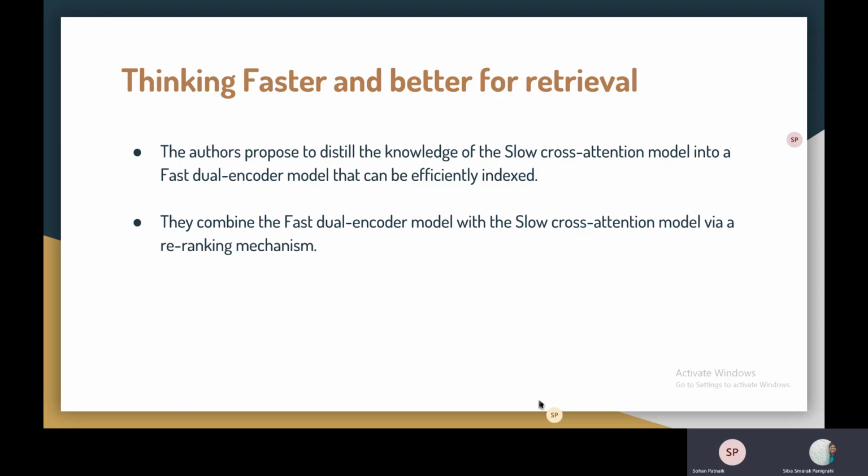So the authors proposed a knowledge distillation for the slow cross-attention model. It is quite evident and intuitive that the cross-attention model would perform better on this retrieval task, but as it is a heavy computation-based approach, it is not advisable to use at the first step. So basically, they try to distill the knowledge from that model into the fast dual encoder model, which simply uses the dot product as similarity score. Finally, during the re-ranking mechanism, they combine the fast dual encoder model along with the slow cross-attention model via a re-ranking mechanism.